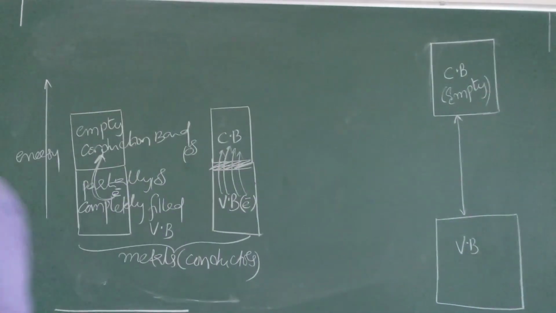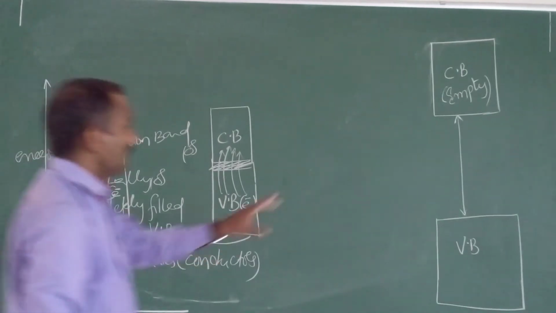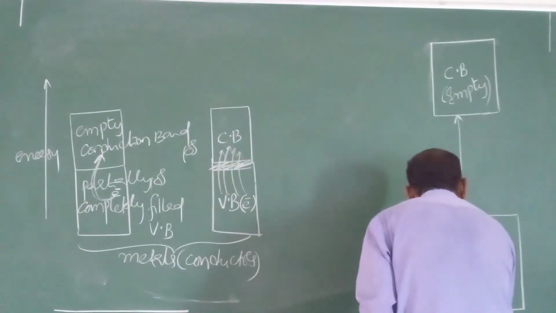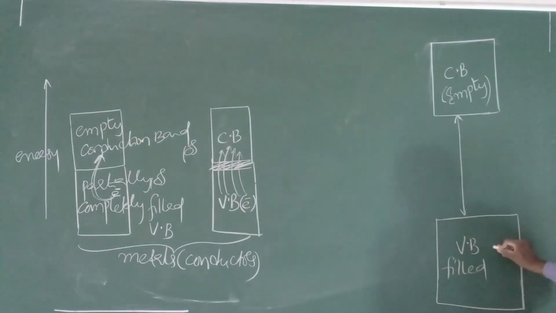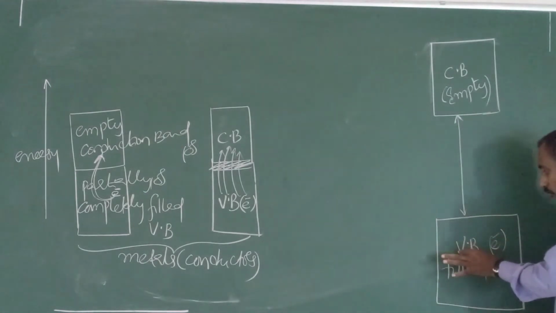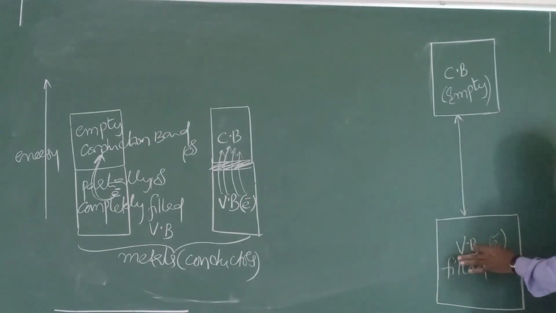In insulators, there is a large gap between the filled or partially filled valence band and the conduction band. Initially electrons are present in the filled valence band. Again I am repeating: why the name valence band? This band consists of valence electrons, hence the name valence band.